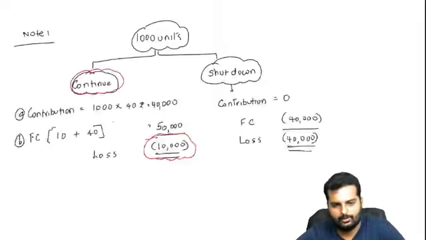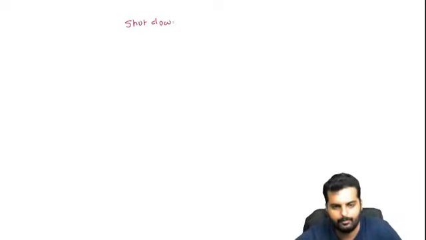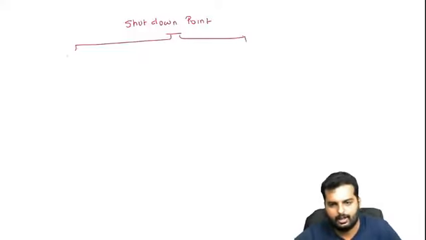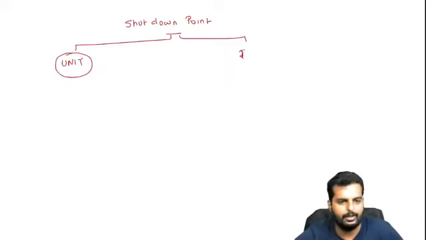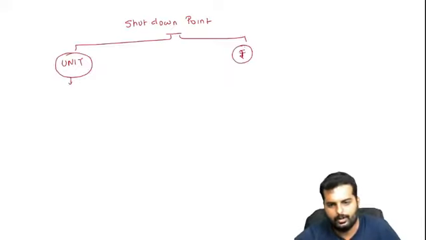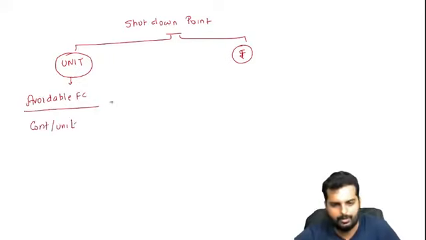Alright friends, I'll now explain and give you the formula. Friends, the shutdown point can be found out in two methods. One, the shutdown point can be found in units or it can be found in rupees. If you talk about units, the formula is avoidable fixed cost divided by contribution per unit. So in our case, the avoidable fixed cost is how much? 10,000 divided by 40. You would get the answer as 250 units.